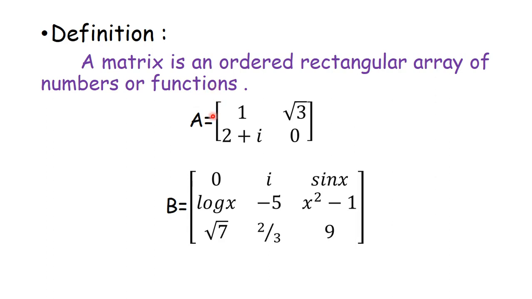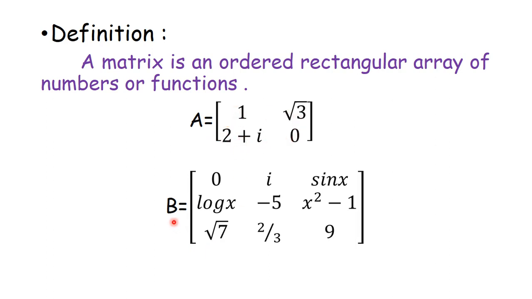Usually this arrangement is denoted by an English capital alphabet. So if you see, I have written this matrix A, and this arrangement is written in a rectangular form between two square brackets. Between two square brackets I am arranging the numbers. Now if you see 1, under root 3, 2 plus i, and 0, some real numbers are there, some complex numbers are also there.